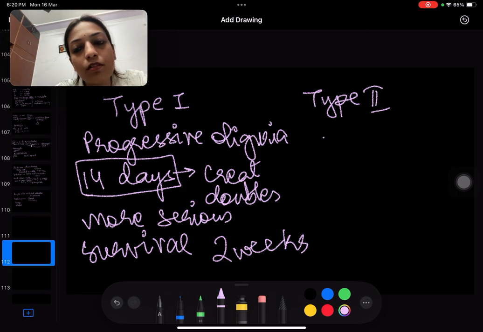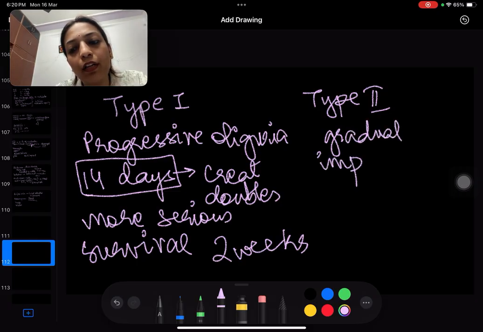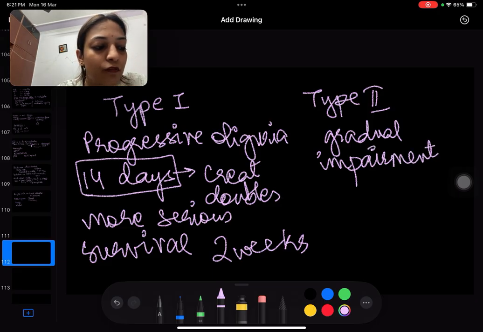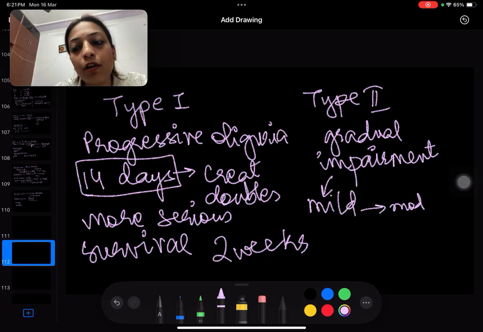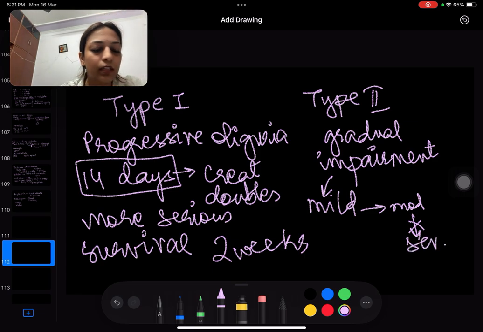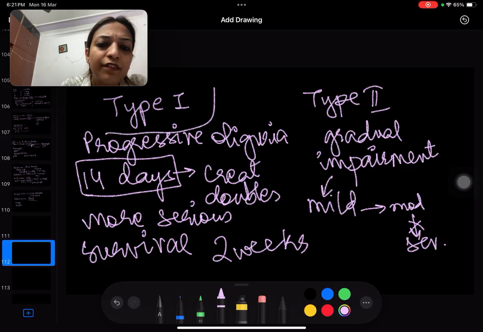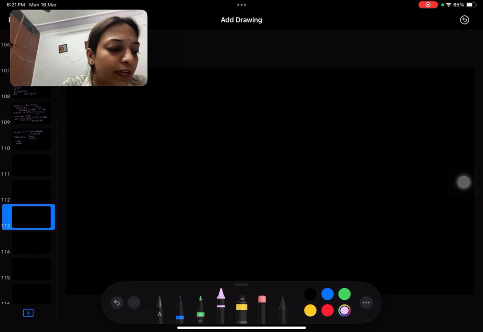Then let's go to type 2. Type 2 HRS is when there is gradual impairment of renal function, but this may not progress. So there is going to be a gradual impairment, but it will not advance. It is not going to be progressive. This is just impairment, right? And it does not advance beyond moderate dysfunction. So the gradual impairment will be from mild, then it will advance towards moderate, but from moderate it does not go towards severe, right? This is still better, but type 1 is very, very dangerous. Okay, so this was about HRS.